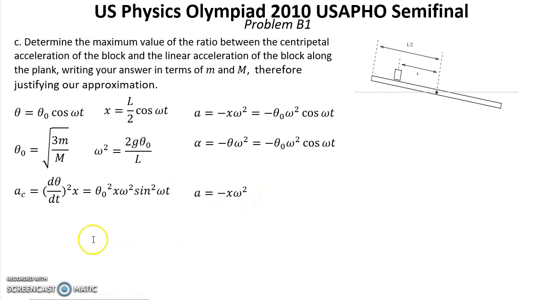Now we need to divide this centripetal acceleration by the linear acceleration, which will give us this answer. That's 3m over M multiplied by sine squared ωt, which is always very small. So that's the answer for question C.